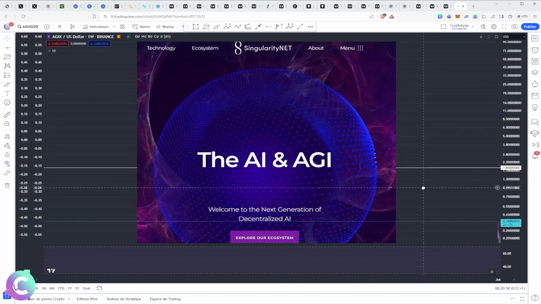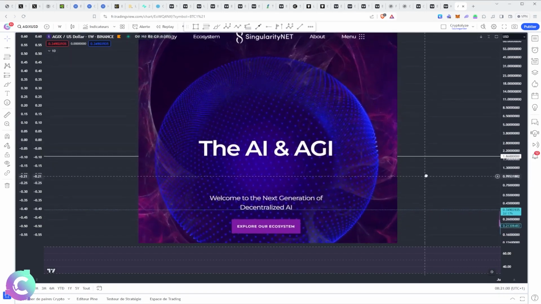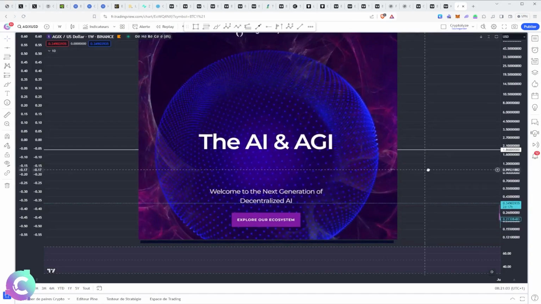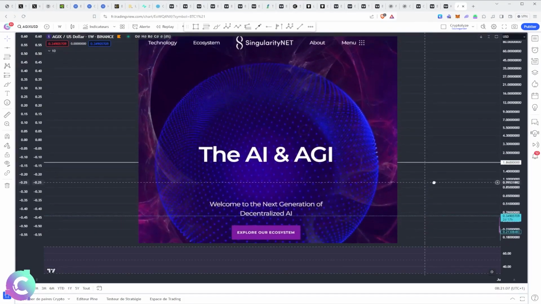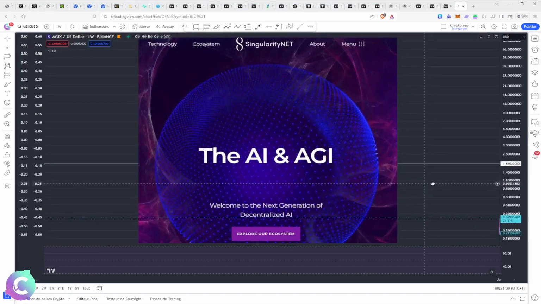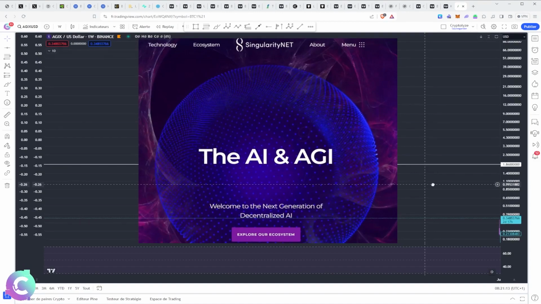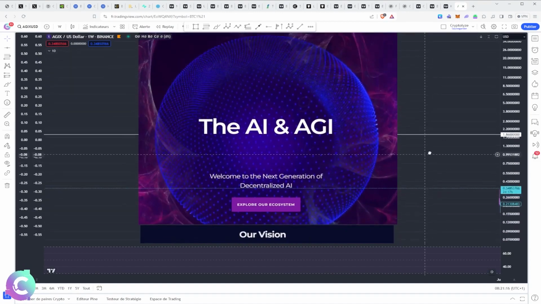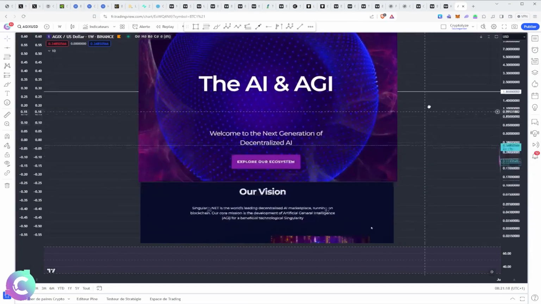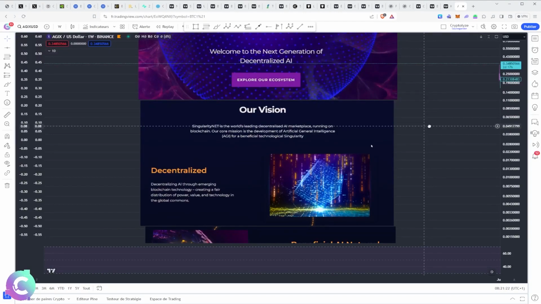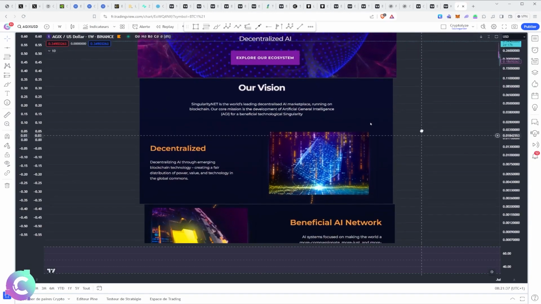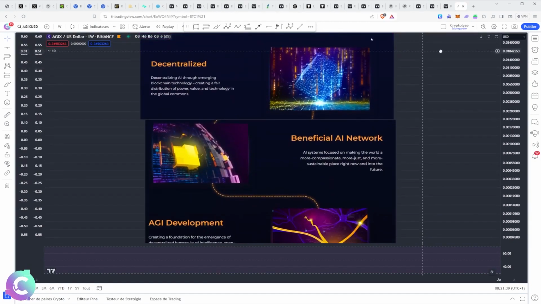What is SingularityNET? Obviously, it surfs on the narrative of artificial intelligence, although it started well in advance, in 2018 in terms of the project itself. It emerged from the ground with the artificial intelligence part, and the bubble that there was at the end of 2022, at the beginning of 2023, with OpenAI which passed over. The goal of Singularity and AGIX is to set up a decentralized ecosystem for artificial intelligence, and the emergence of humanoid artificial intelligence.